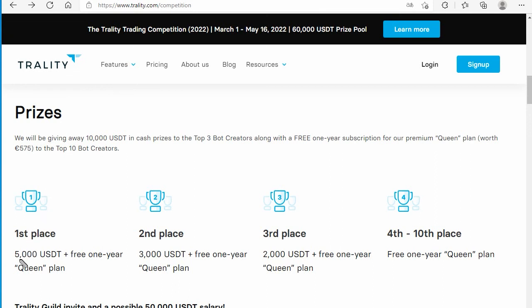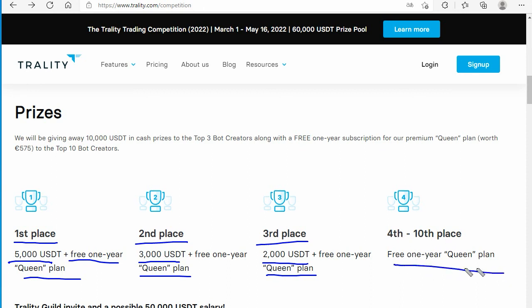There will be a 5,000 USDT prize for the first place winner, and also a free 1 year Queen plan. The second place will get 3,000 USDT plus a Queen plan, and third place will get 2,000 USDT plus a Queen plan. From fourth to 10th place, there will be a 1 year Queen plan. And there's no fee for participating in this competition, so I think there's no pressure from a fee side.